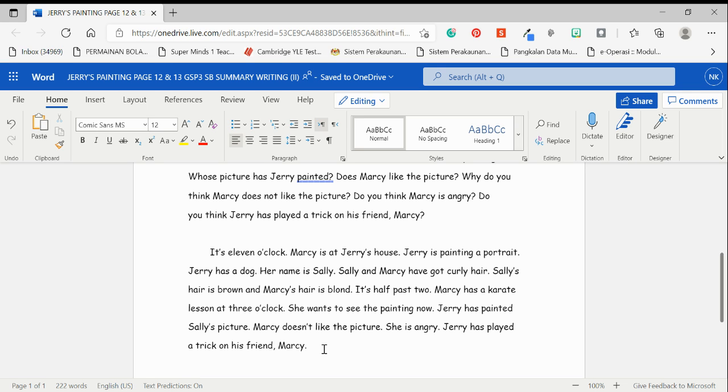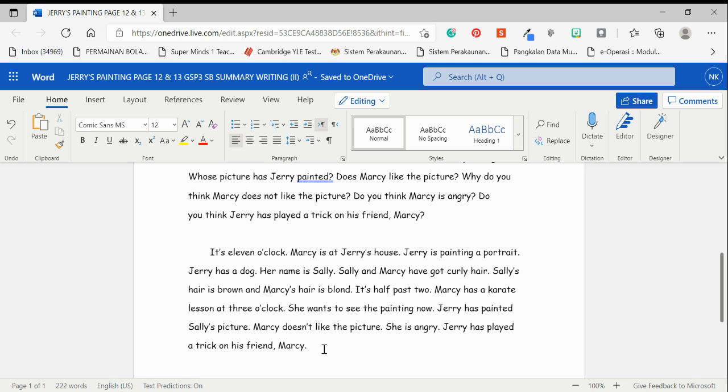So that is why you need to emphasize that Jerry has played a trick on his friend Marcy. To emphasize the whole story, who has played a trick and what is the moral value behind the story. So it's better that we write Jerry has played a trick on his friend Marcy.